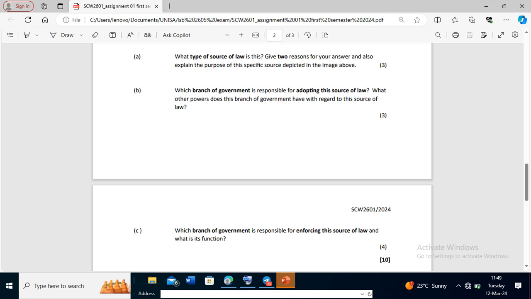Okay, then we are on B. What branch of the government is responsible for adopting this source of law? What other power does this branch of government have with regard to this source of law? So under law, normally when I was a student, they used to say that these things are called separation of power. In the government, there's a separation of power. They don't believe that a certain department should hold too much power. They should all be equal.